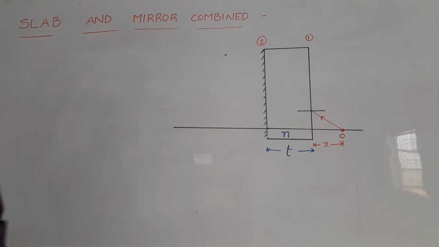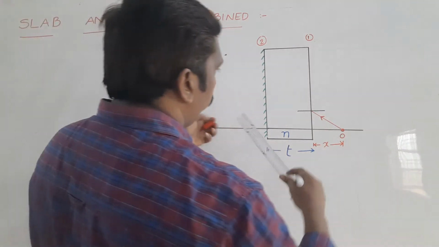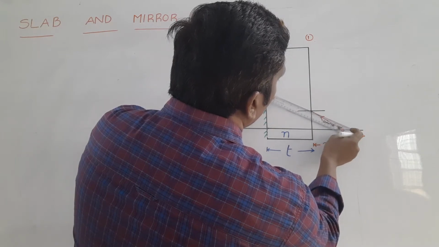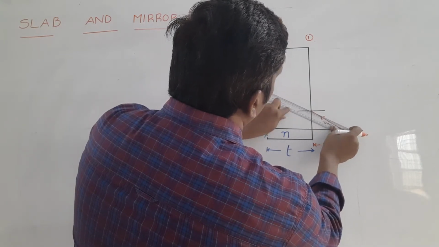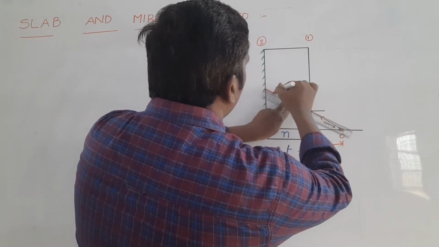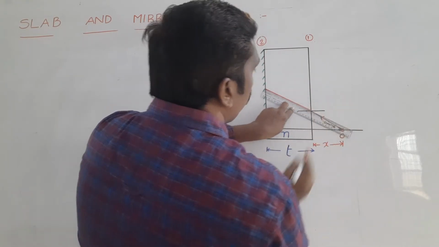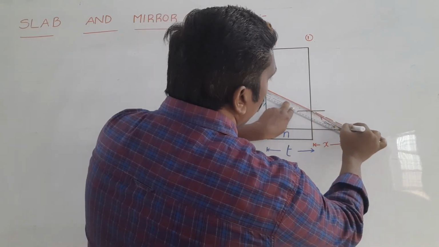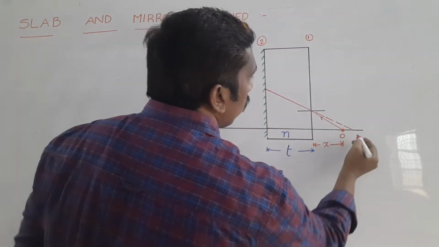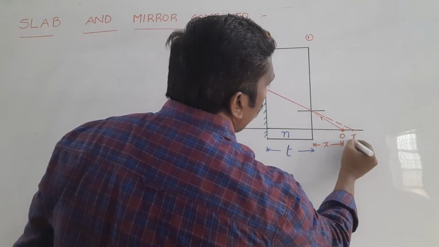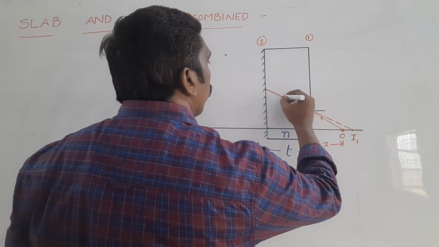The refracted ray is bending toward the normal, and if we extend it back, it forms an image at some other point. This one is taken as I1.